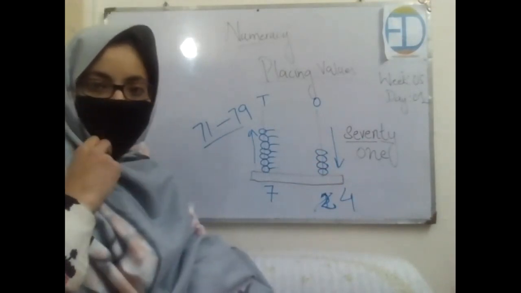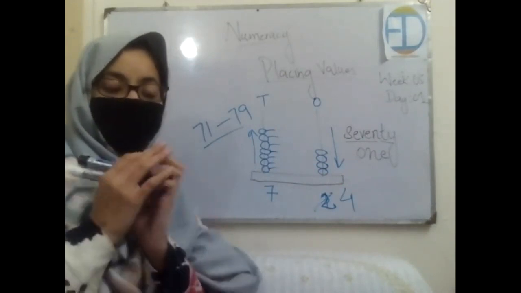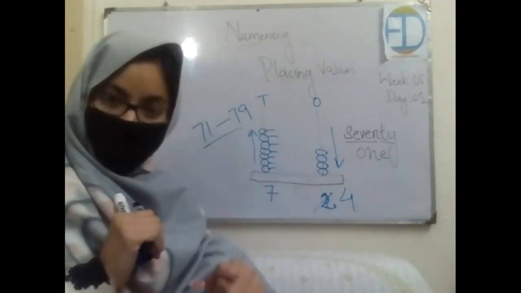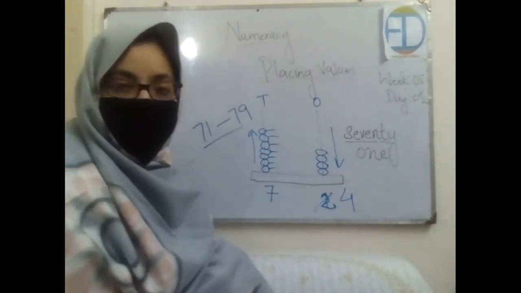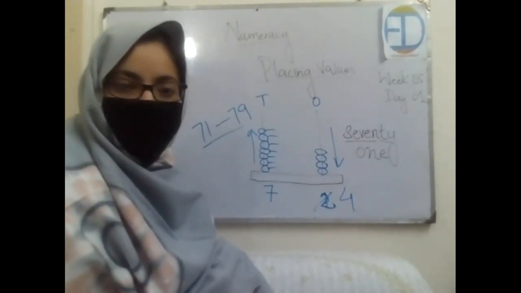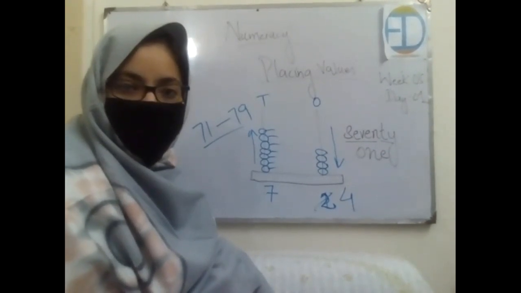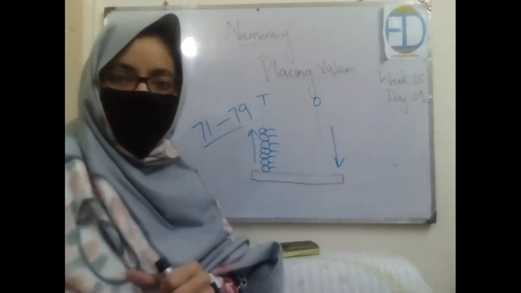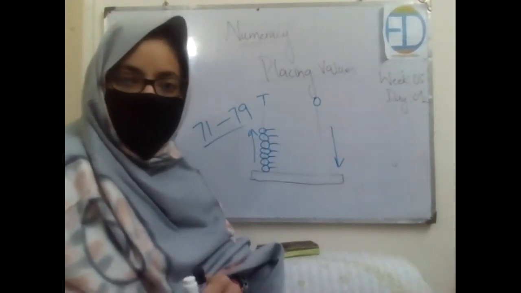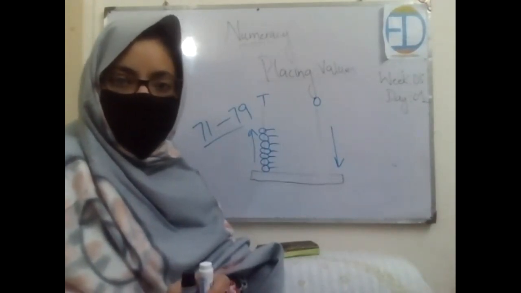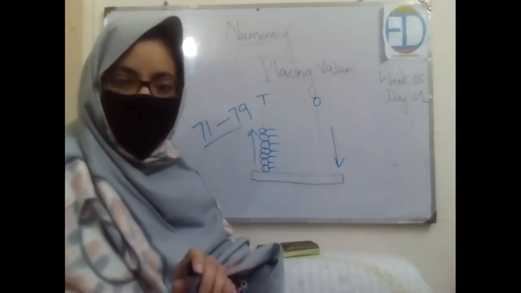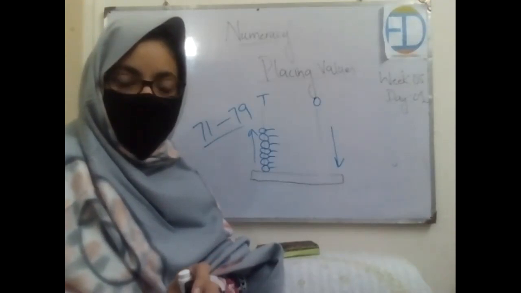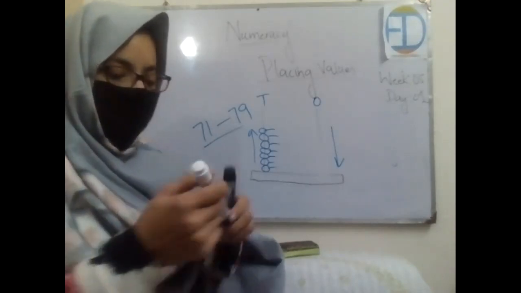Now open your books. You know what you need to do? You are supposed to write number names from 71 till 79. Do let me know when you are done till that, and then we will do the next one together. Hurry up. Okay, so everybody's done till 79. Show me your work one by one. Yes. Good, Elise. Yes, Sarah. Good. Ahmed, are you done? Hurry up. Abdullah is also done. Excellent.